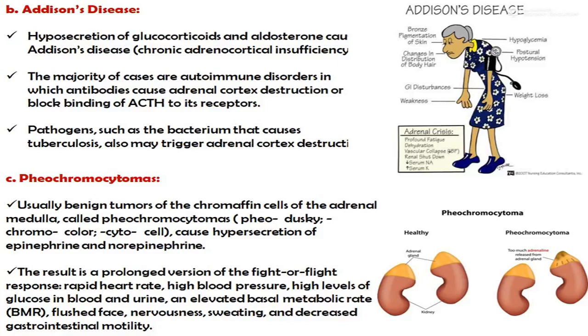The majority of cases are autoimmune disorders in which antibodies cause adrenal cortex destruction or block binding of ACTH to its receptor. Pathogens such as the bacterium that causes tuberculosis also may trigger adrenal cortex destruction.